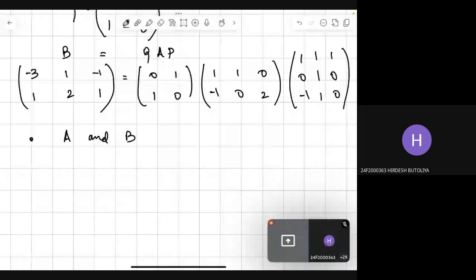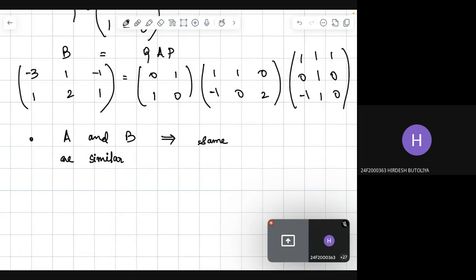If matrices are said to be similar, then they have the same rank. If A and B are similar, they have the same trace. What is trace? Trace is the sum of the diagonal elements. And if A and B are similar, then they have the same determinants.